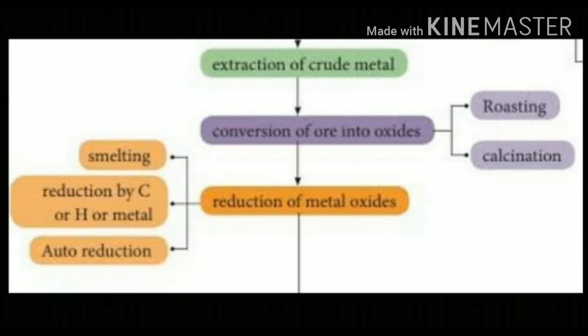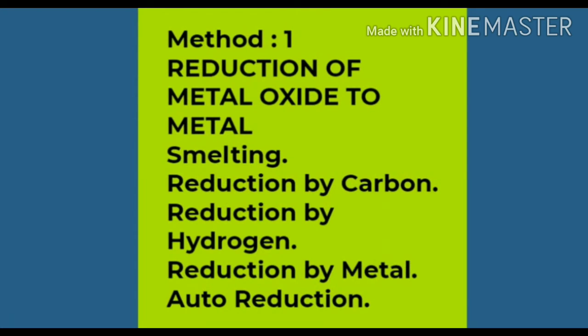In this flow chart, we were in the third stage, the conversion of metal oxide to the metal by reduction. That can be carried out by the following methods. One, smelting. The second one, reduction by carbon, reduction by hydrogen and reduction by metal, that is aluminothermic process, and then by auto reduction. So here in this video I am going to discuss only this one method, smelting alone. Next video we will see about the remaining reduction methods.